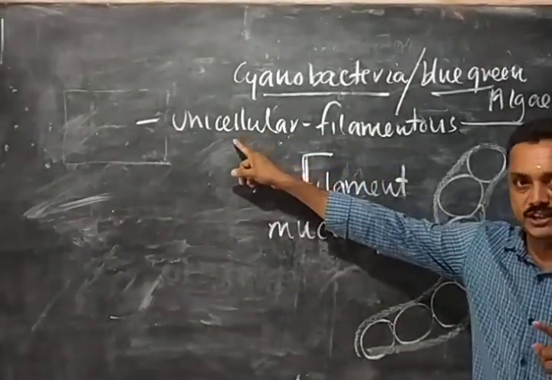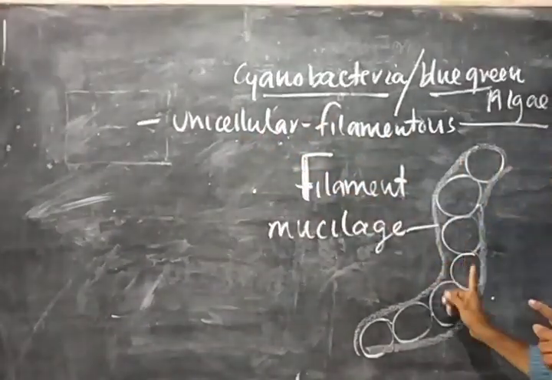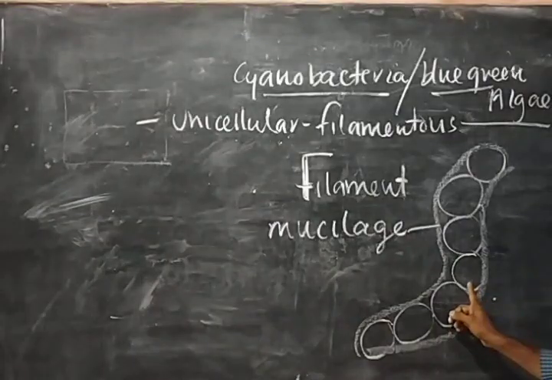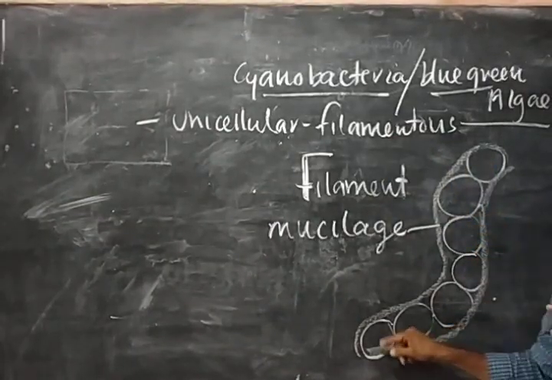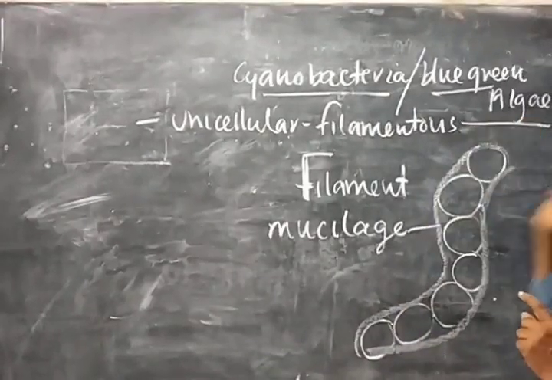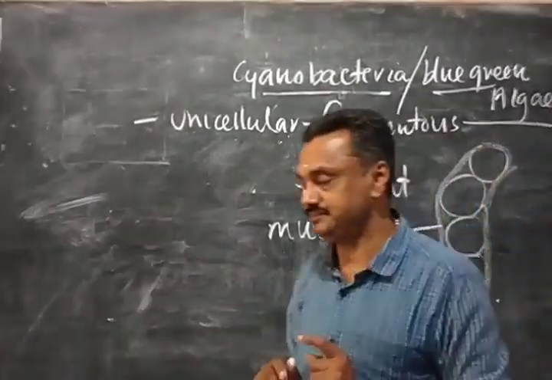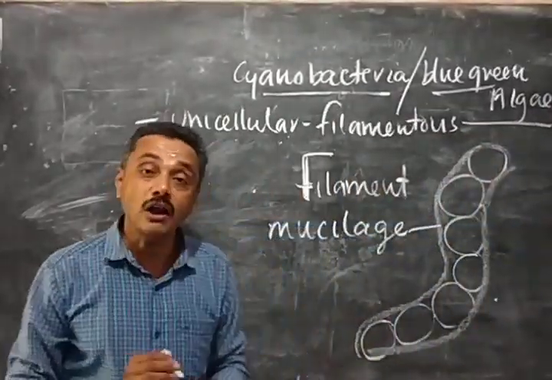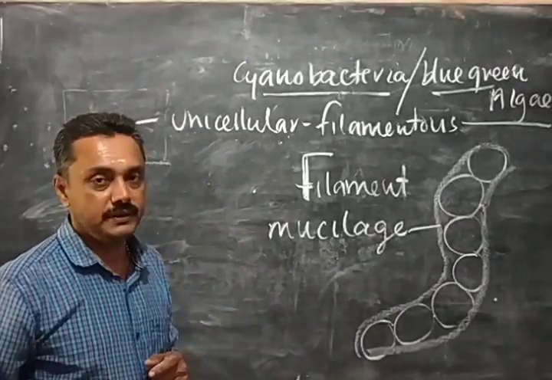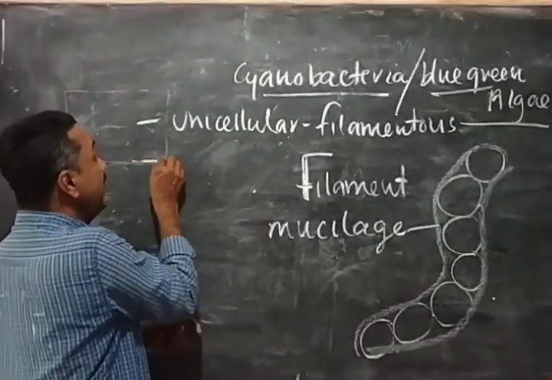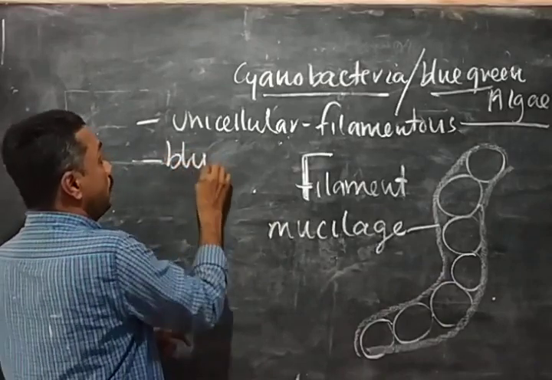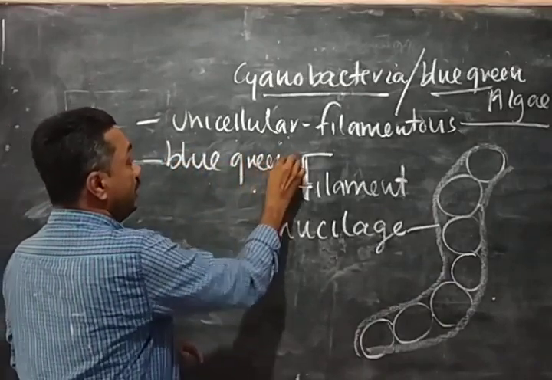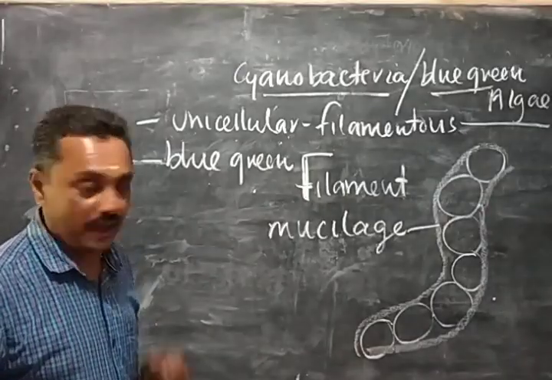So, it may be unicellular or multicellular. The multicellular form, a chain of cells, is called a filament, covered by a gum-like covering or mucilage. And they are usually blue-green in color.